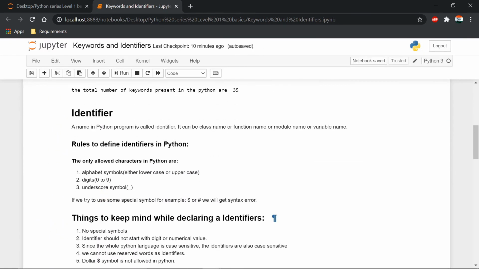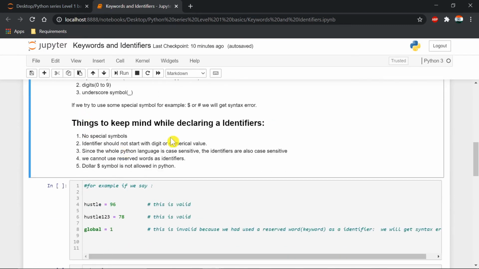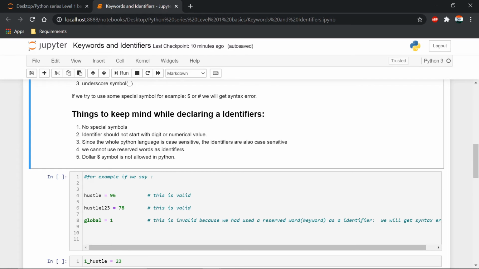So from this we can say that no special symbols are allowed. Identifier should not start with a numerical value. Since the whole Python language is case sensitive, the identifier is also case sensitive. We cannot use reserved words as identifiers. So what are reserved words? Reserved words are the keywords.